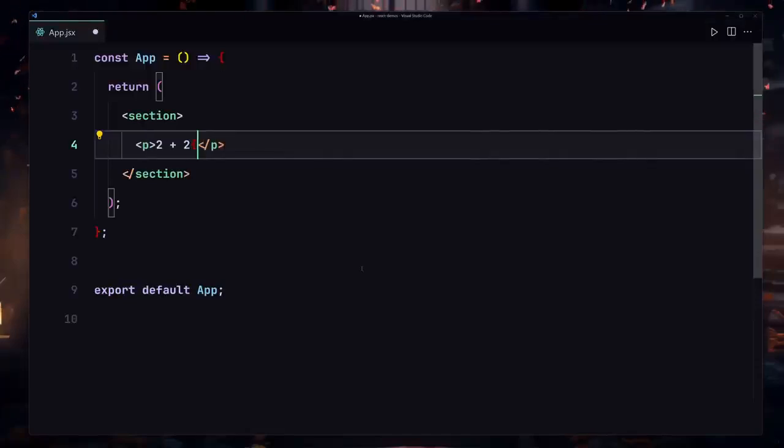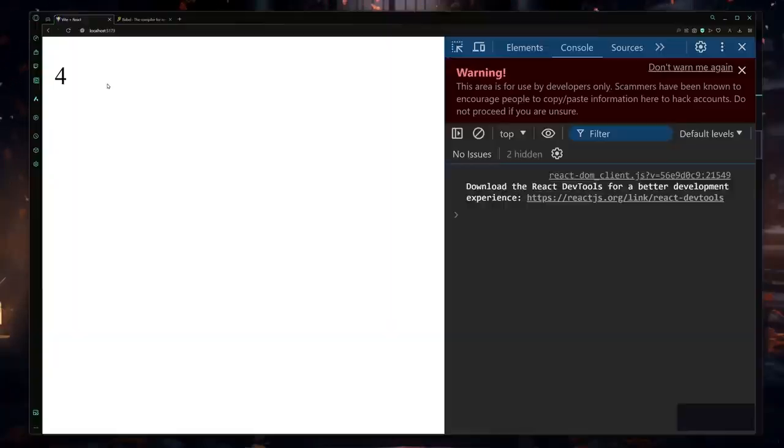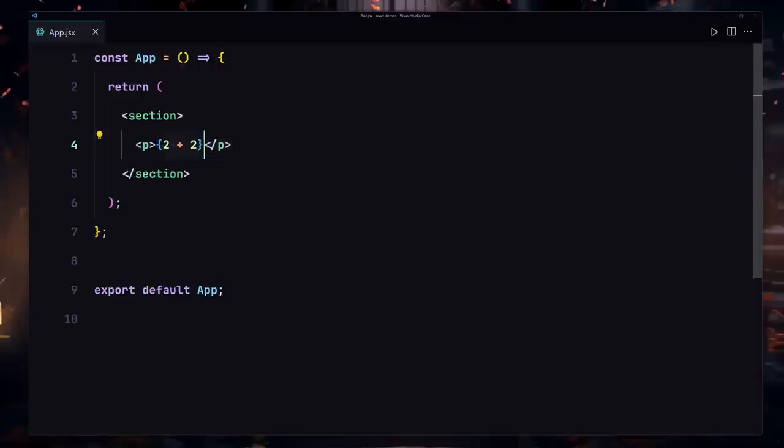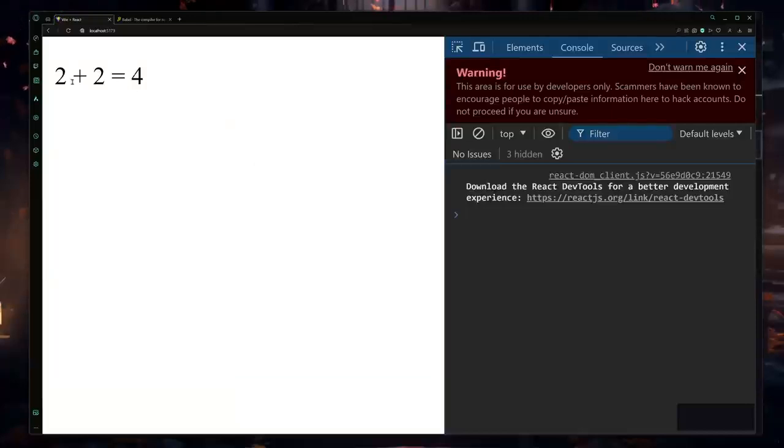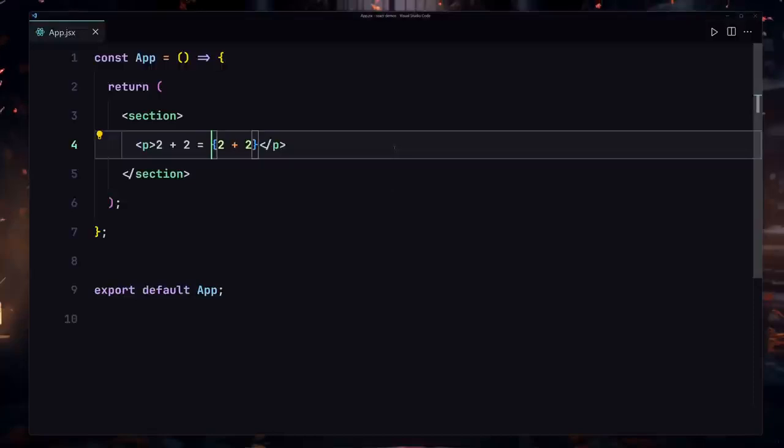But now if I wrap that inside the curly braces, we have now entered our JavaScript world. If I save my file now, here you can see it's going to give us 4 right here. Why is that? Because now we are running this expression inside JavaScript. So our React.js compiler will compile this code, think this is JavaScript code, and execute it. If I write 2 plus 2 is equal to outside of these curly braces, now it's going to give us 2 plus 2 is equal to 4. Okay, which is amazing. So that's the first thing that you have to keep in mind.